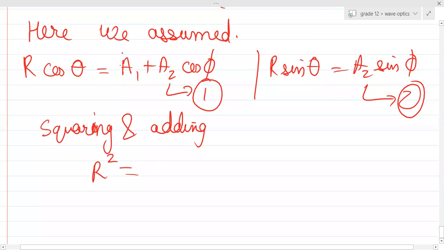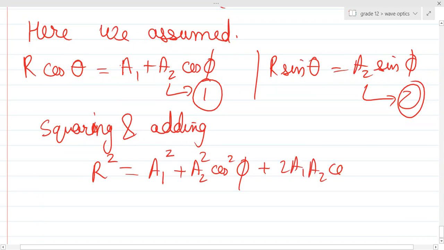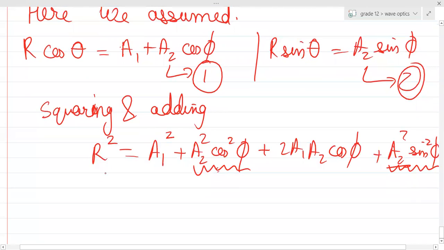A1 plus A2 cos phi whole square, when I open it using A plus B whole square, it will look like A1 square plus twice of A1 A2 cos phi plus A2 square cos square phi. When I square the other term, I'll get A2 square sin square phi. So can you see, guys, this term and this term can again be added with each other, right?